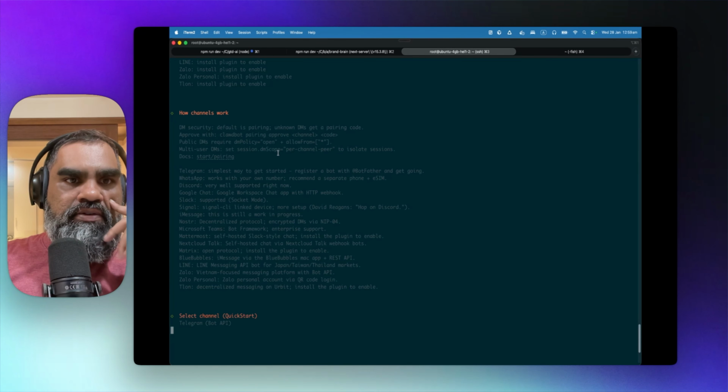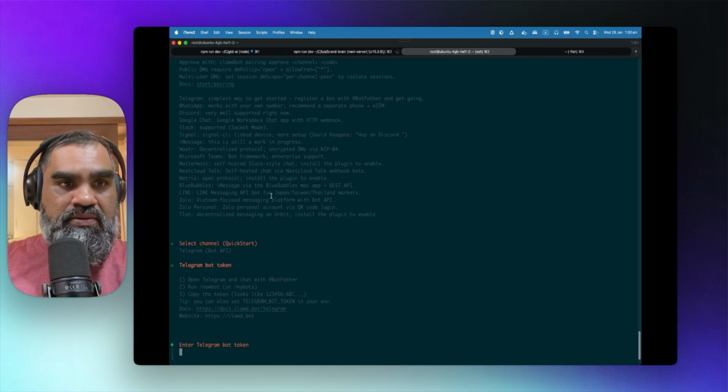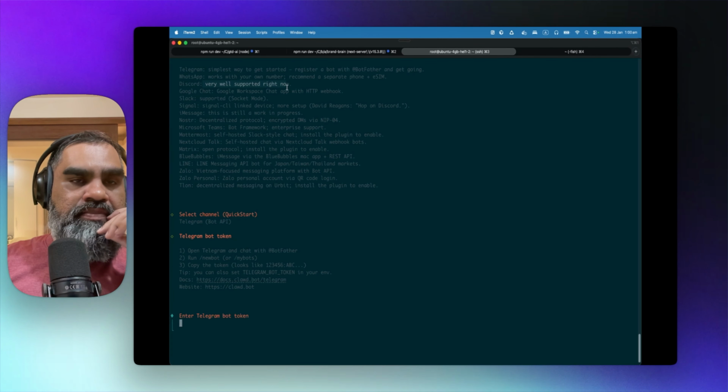DM security. Default is pairing. Unknown DMs get a pairing code. Approve with Clawdbot pairing approve. Public DMs require DM policy. Allow from. I have no idea what these are. You have docs here so that you can refer to if you want. Yeah, I'm in Vietnam, so I may be able to use Zalo. Okay, but we are going to use Telegram because that is more global. Discord is very well supported now.